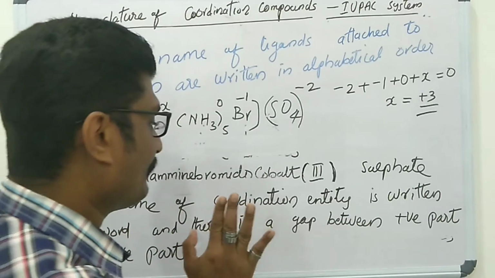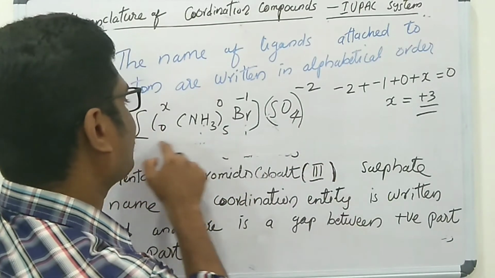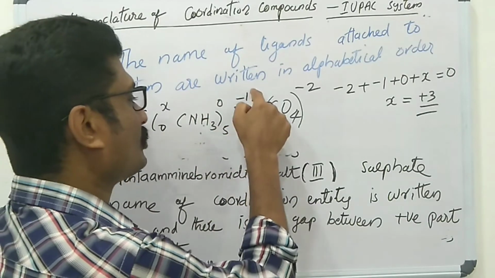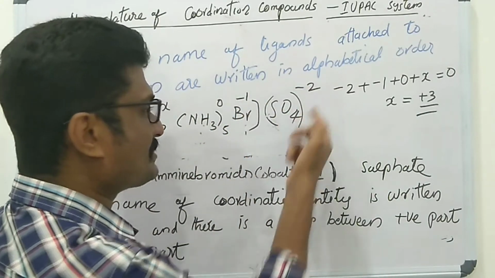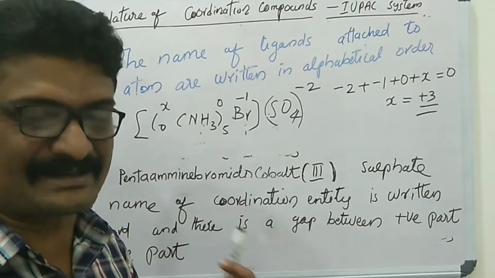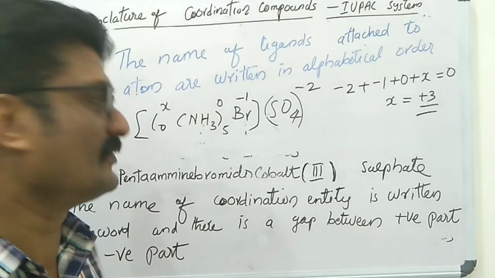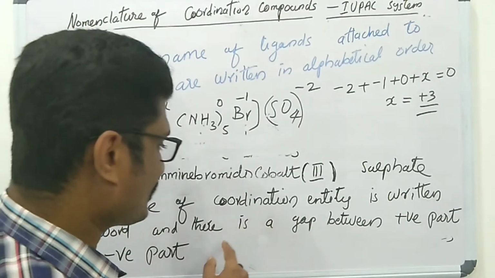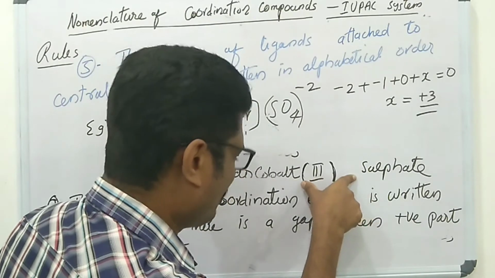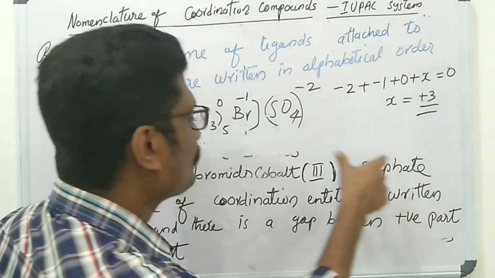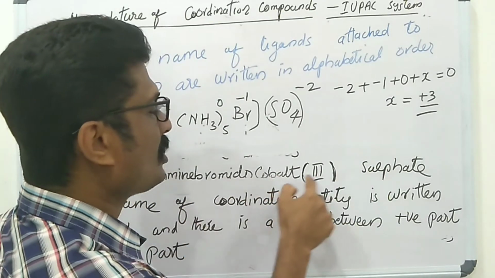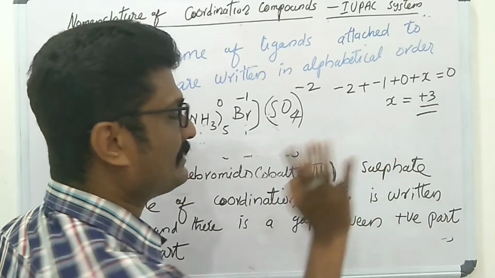The positive part is [Co(NH3)5Br]2+. The negative part is the counter ion, SO4 2-, named sulfate. There will be a gap between the positive part and negative part: pentaamminebromidocobalt(III), then a gap, then sulfate.